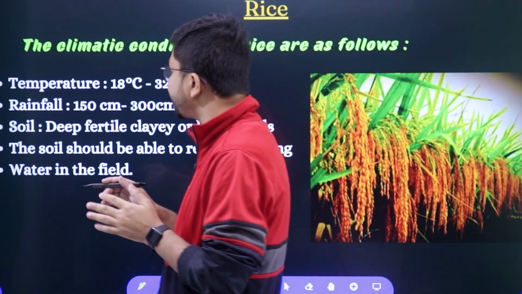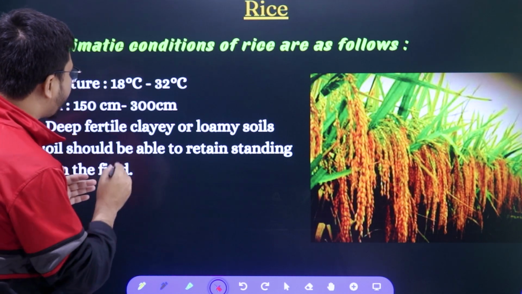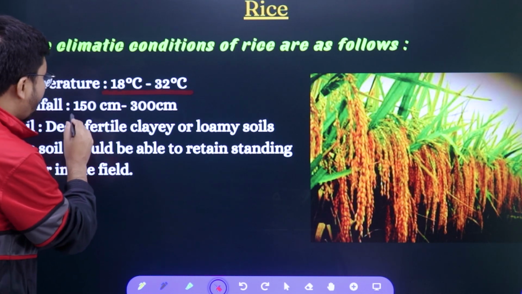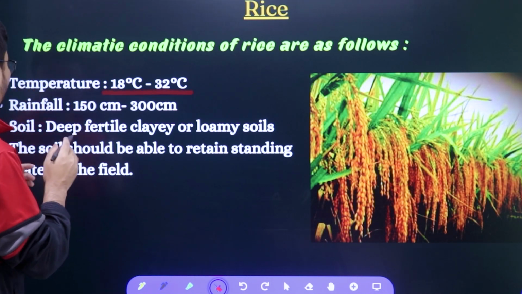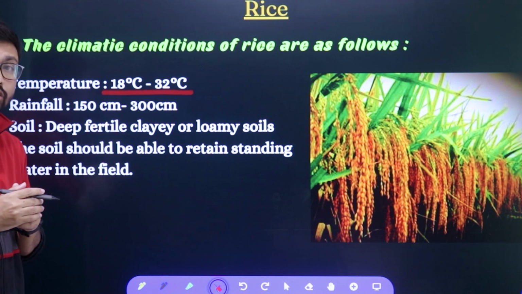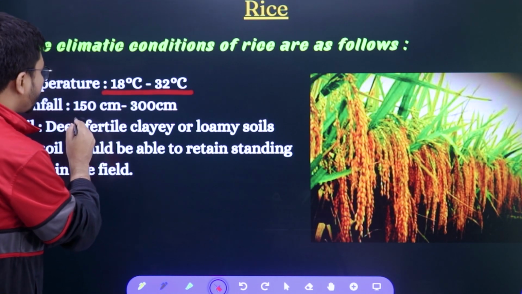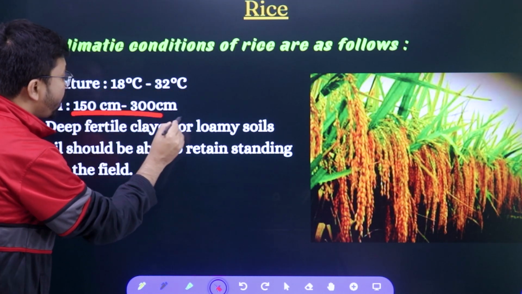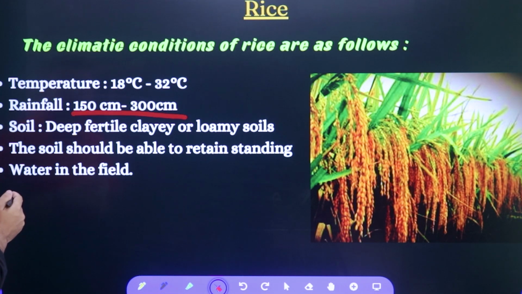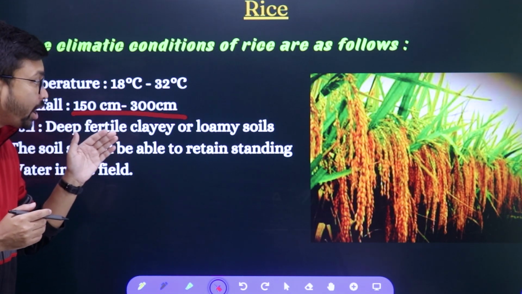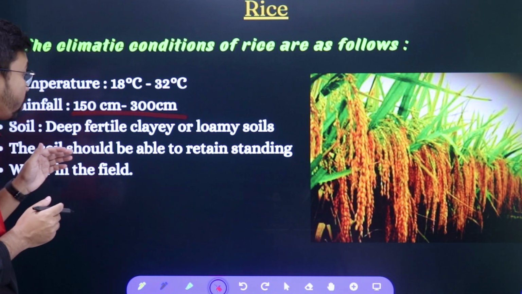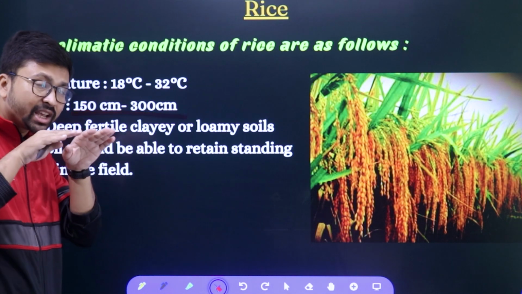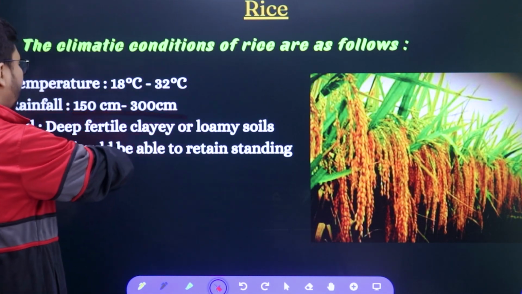That's why you will see here the temperature required is a little higher, 18 degrees Celsius to 32 degrees Celsius, with high rainfall. That's why it is a Kharif crop. It is cultivated in June, July, August and September. The temperature is 18 to 32 degrees Celsius and the rainfall required is 150 to 300 centimeters. Deep fertile clay or loamy soils are required. The soil should be able to retain standing water in the field, so water stays stagnant in the field, which helps rice cultivation.